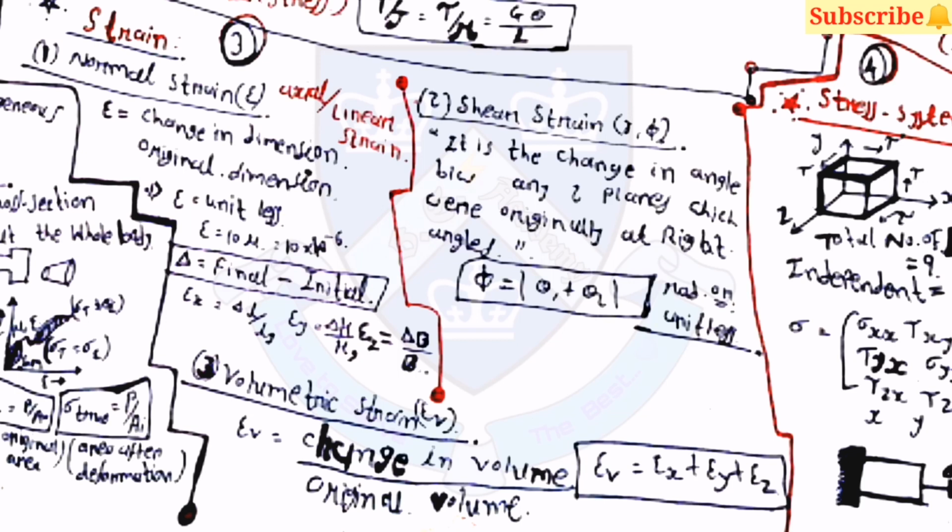And after that, shear strain is the change in angle between any two planes which were originally at right angles, and phi is equal to theta 1 plus theta 2. Then the third one is volumetric strain. Epsilon v is equal to change in volume by original volume. Epsilon v is equal to epsilon x plus epsilon y plus epsilon z.